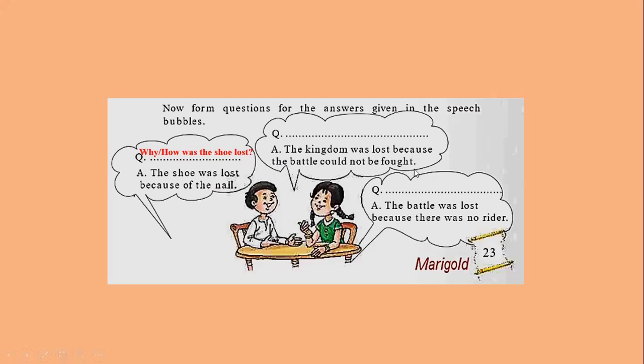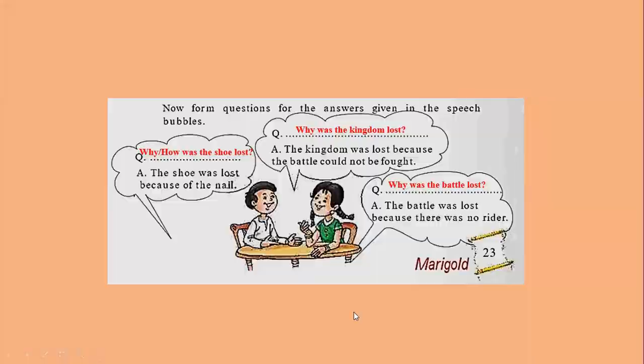For this answer, the question can be, why was the kingdom lost? In the third bubble, the answer is, the battle was lost because there was no rider. For this answer, we can frame the question, why was the battle lost?